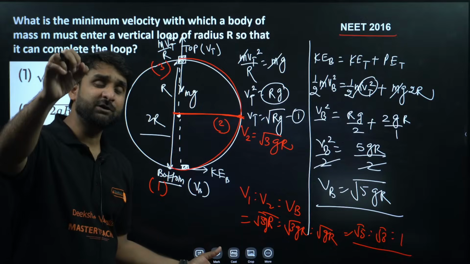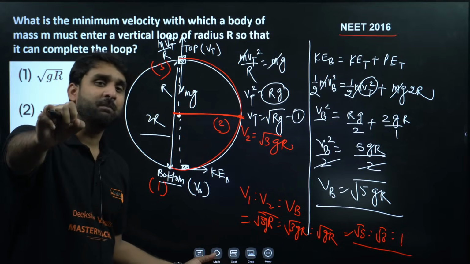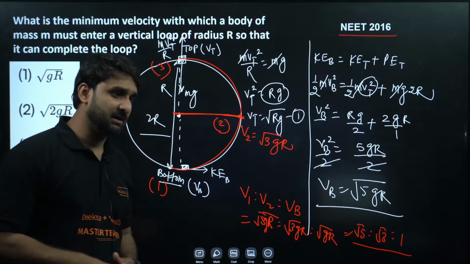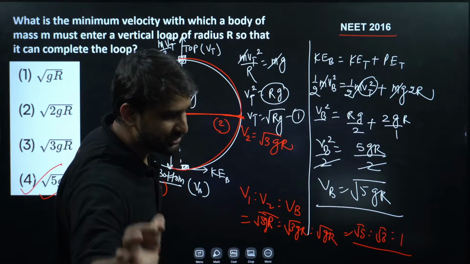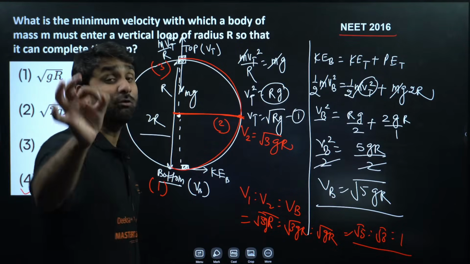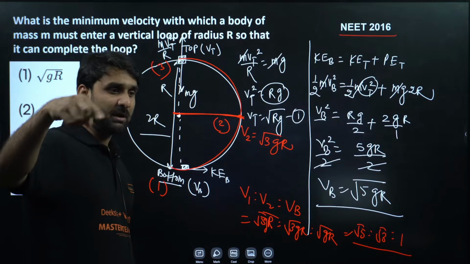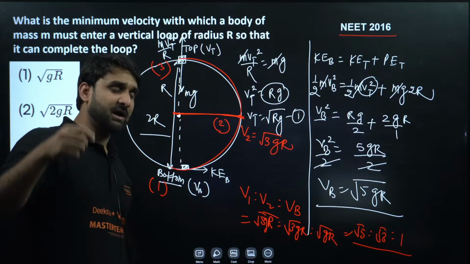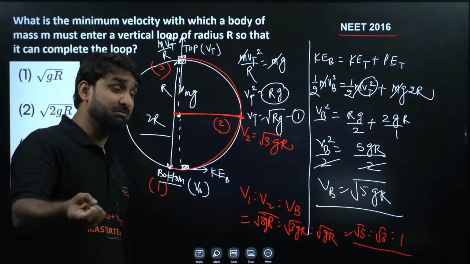At which position is the speed of the particle maximum when the particle is in motion in a vertical circle? Tell me, my dear champion, at which position is the speed of the particle found to be maximum when the particle is under vertical circular motion? Please tell me. And at which point is the speed least, meaning minimum?